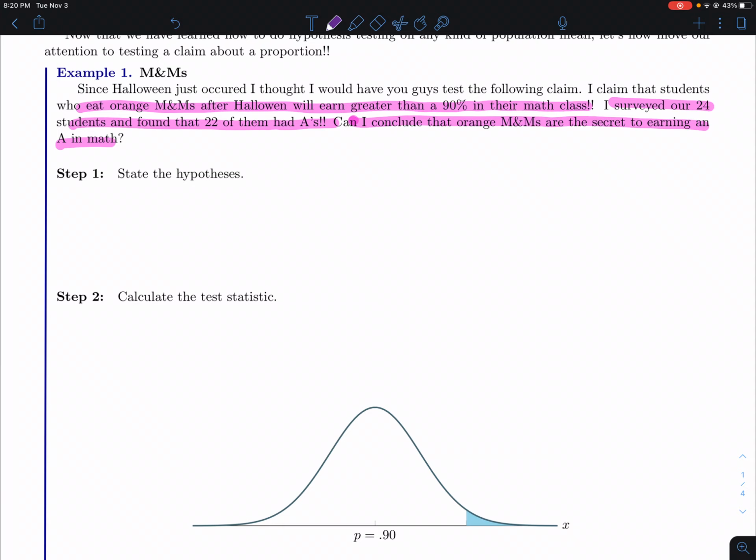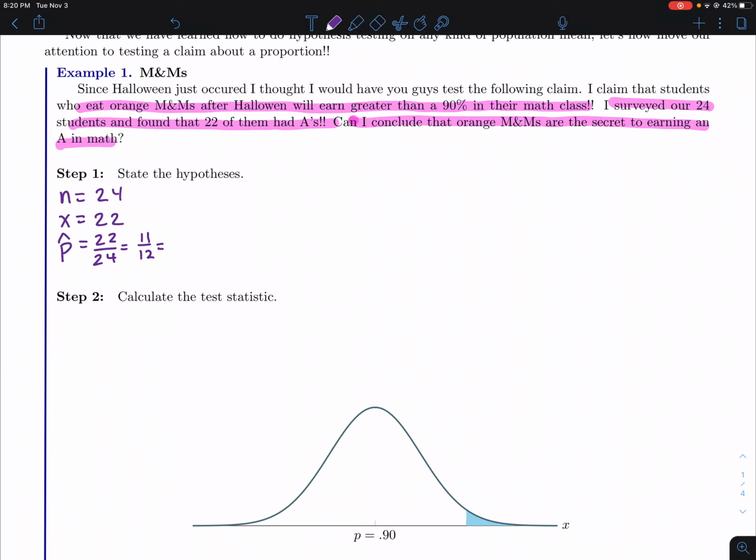Since this is a probability problem, we're going to know a little different stuff than we would for a mean. So again, we know our N is 24. Our X was 22 in this case. And remember, we have to actually calculate our P hat, which is going to be 22 divided by 24, or 11 over 12.